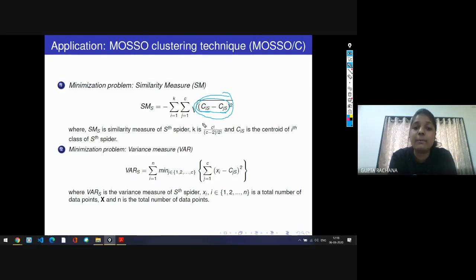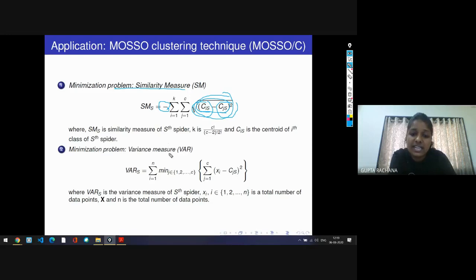So the centroids belonging to different groups should be separable. This SM, the similarity measure, says that the centroid of the first group should be different from the centroid of the second group, or the distance should be maximum. And as we are working on a minimization problem, we have used this minus sign so that we can convert this maximization problem into a minimization problem.